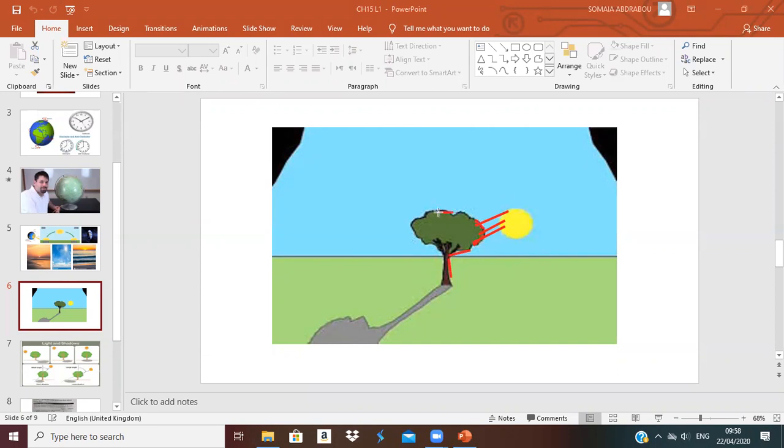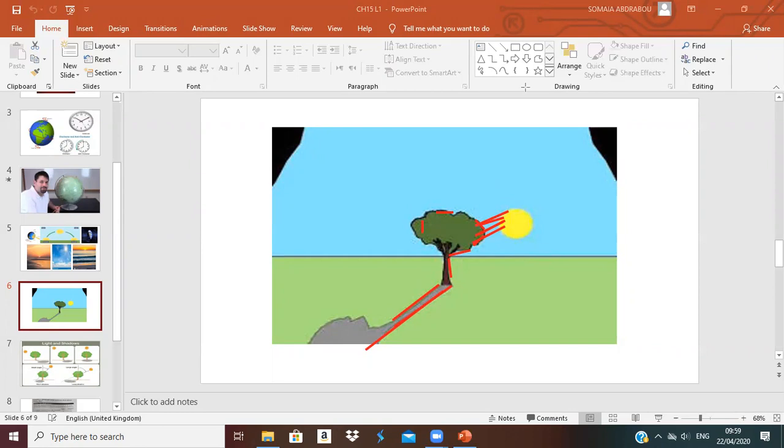When the light gets blocked by any object, it makes a shadow in the opposite direction of the object. It means the sunlight comes from here, so the shadow will be there.